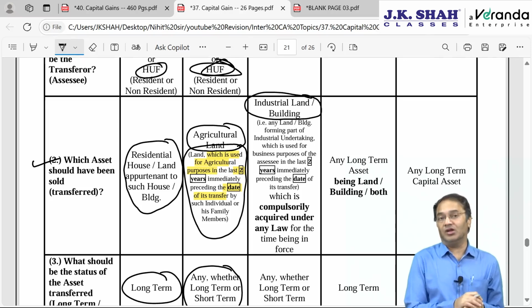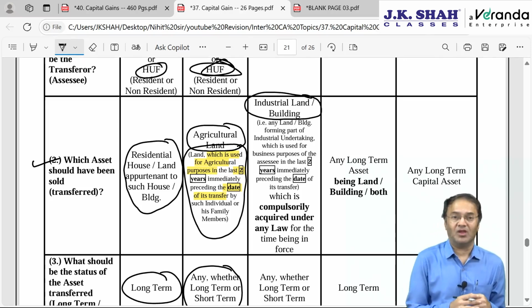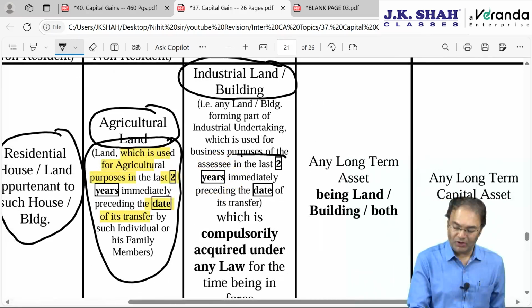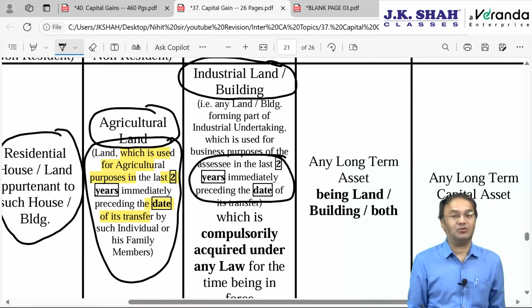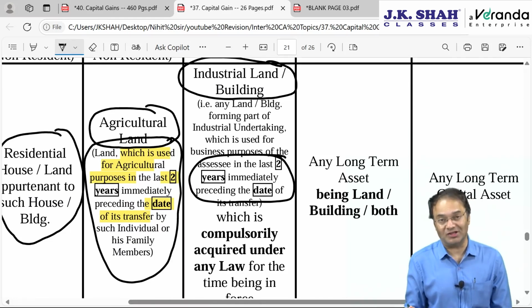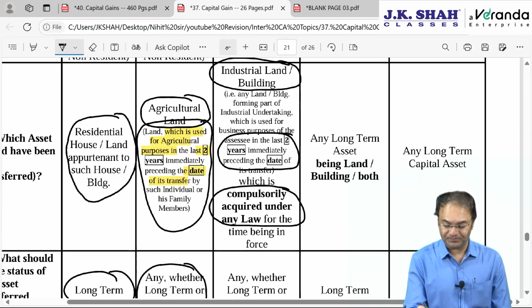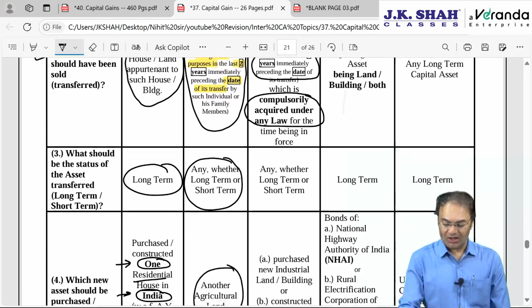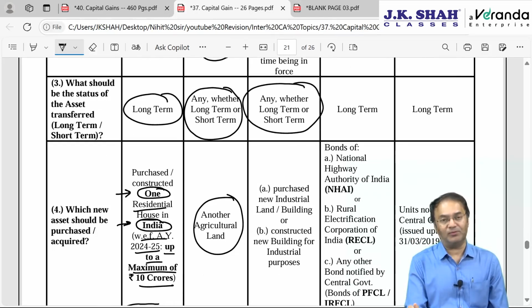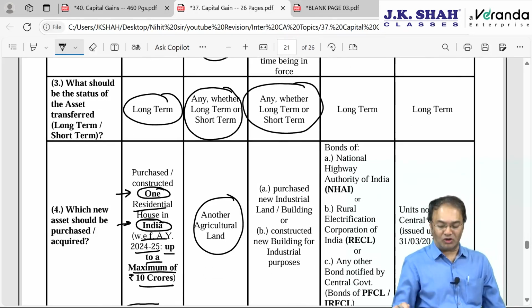Same way here, the industrial land or building should have been used for the purpose of industrial activity for a period of 2 years or more than 2 years prior to the date of transfer. And there is one extra condition which is not there for other sections. Such industrial land or building should have been compulsorily acquired by the government under any law for the time being in force. Right? Again, just like 54B, the status could be long term, short term, anything.